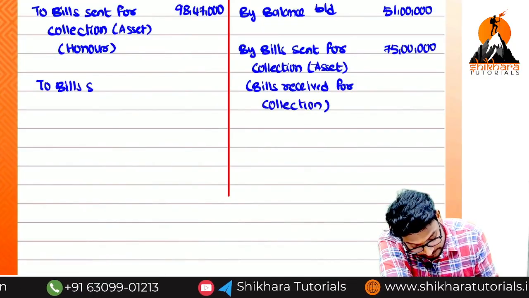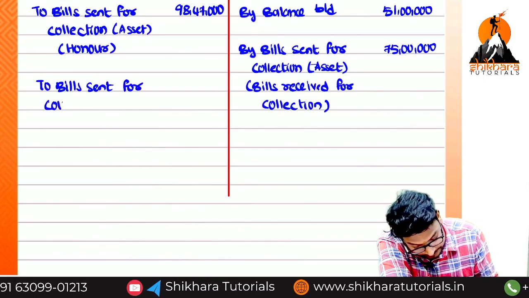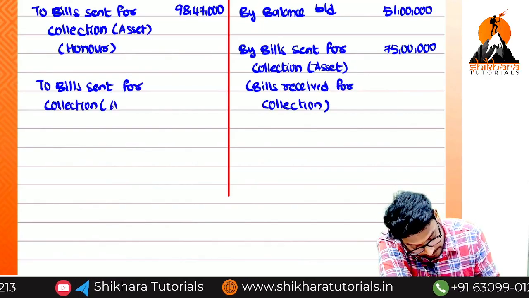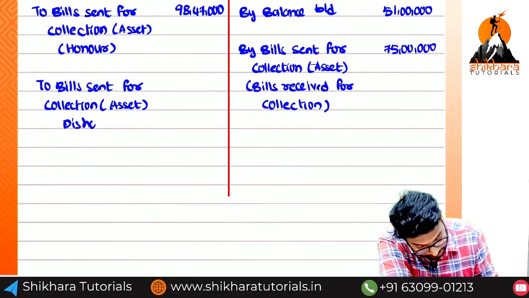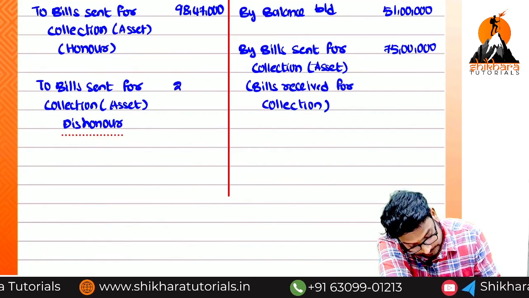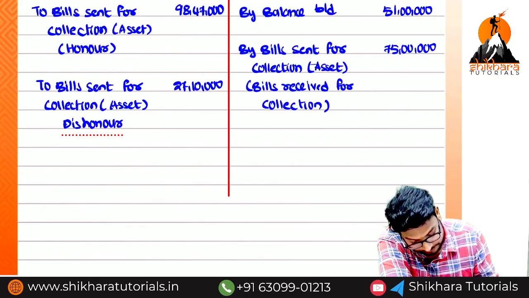Bills sent for collection, asset. Dishonor. How much, ma? 27 lakh 10,000.